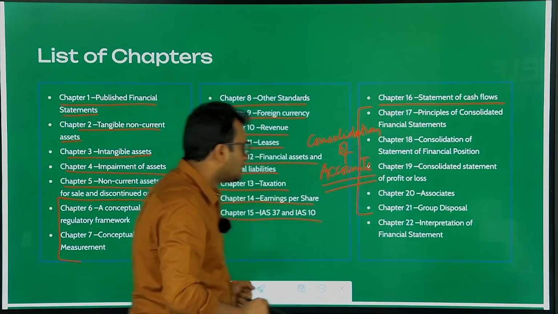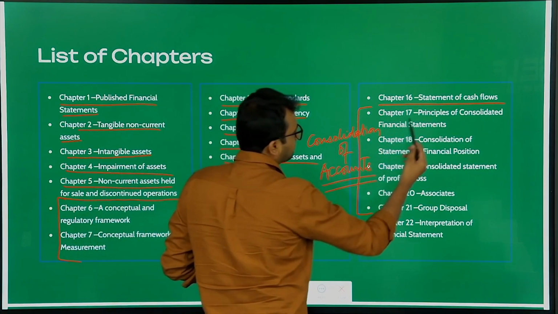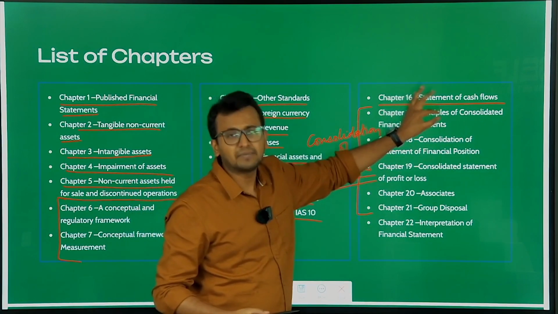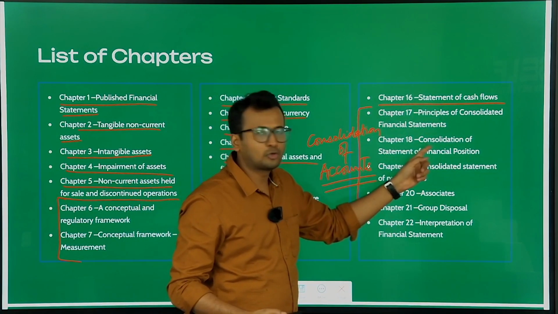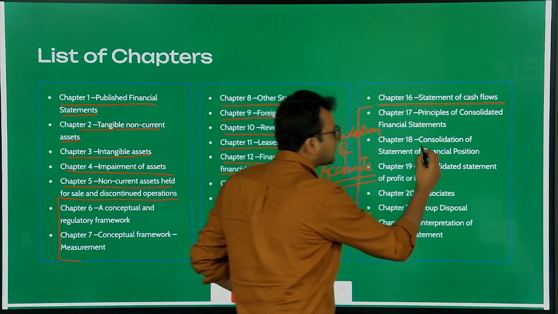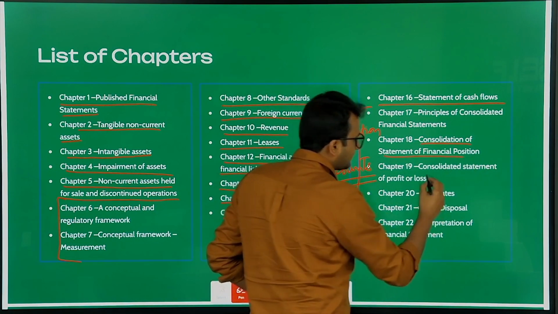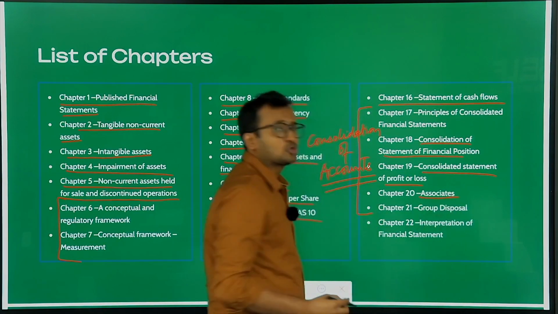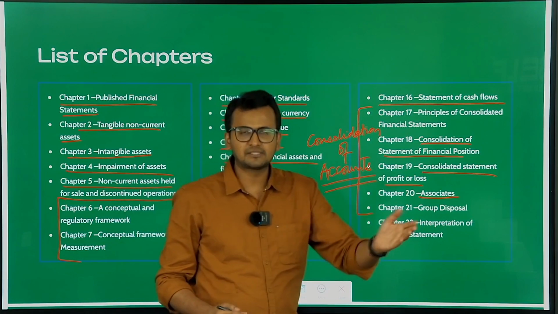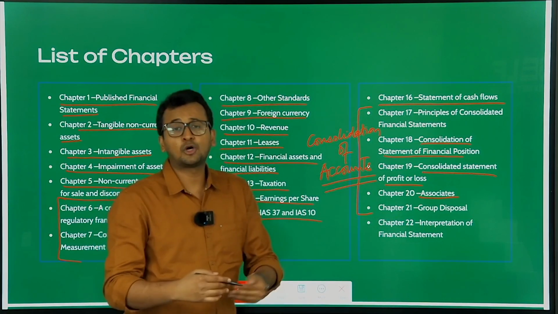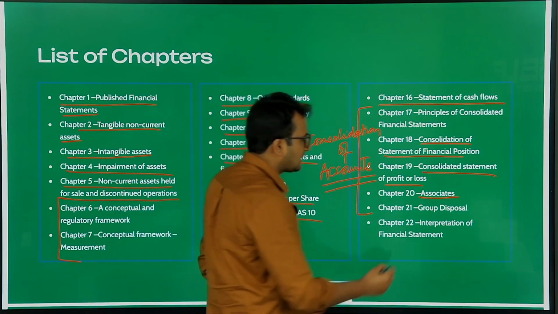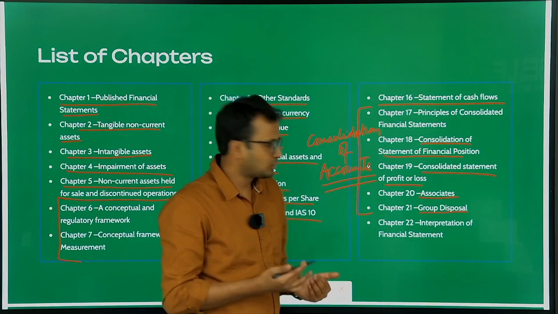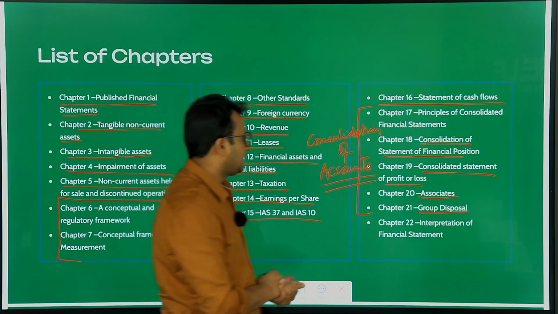Okay, so what all chapters are there? Principles of consolidated financial statements. Basically, you will be covering the basics of consolidation. Next, you will be learning about how to prepare consolidated balance sheet. Next, consolidated P&L. You will also learn about how to account for your associate companies. There are different companies, subsidiary companies and associate companies. So how do you account for associate companies? Next, how do you sell off a subsidiary or an associate company? How do you account for that? You will learn over here. Okay. And last is your